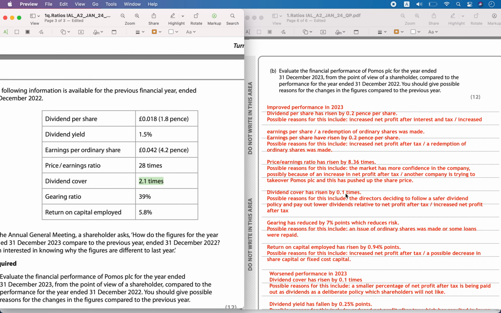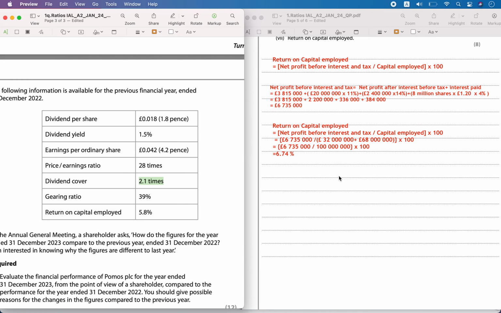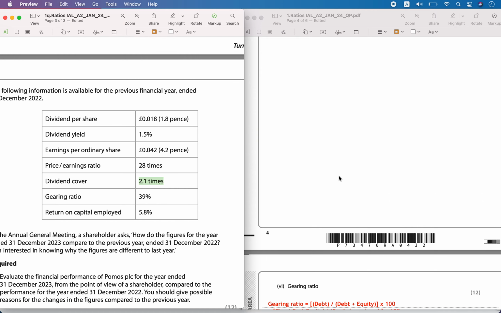Okay, and it has increased, dividend cover has risen by 0.1 times. Possible reasons for this include the directors deciding to follow a safer dividend policy and pay out lower dividends related to net profit after tax, or increased net profit after tax. So what is the reason for the dividend cover?